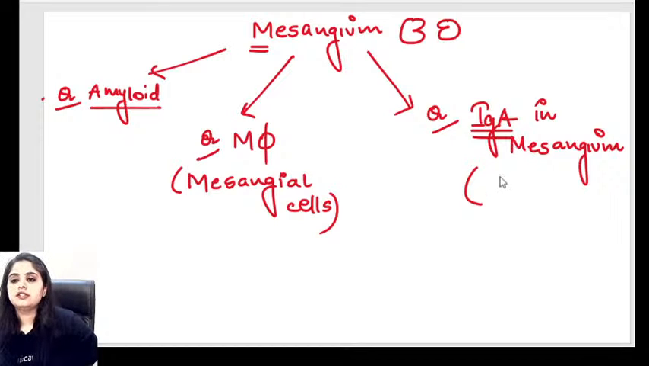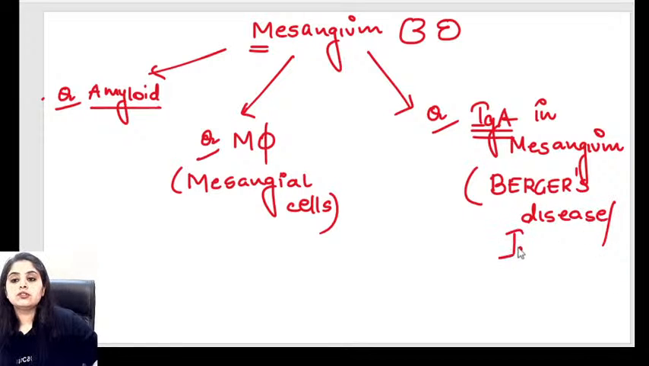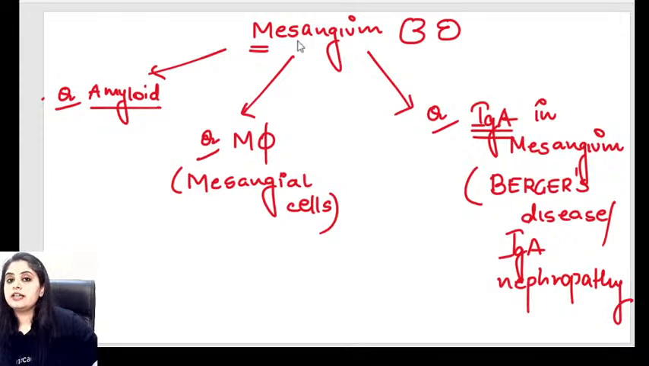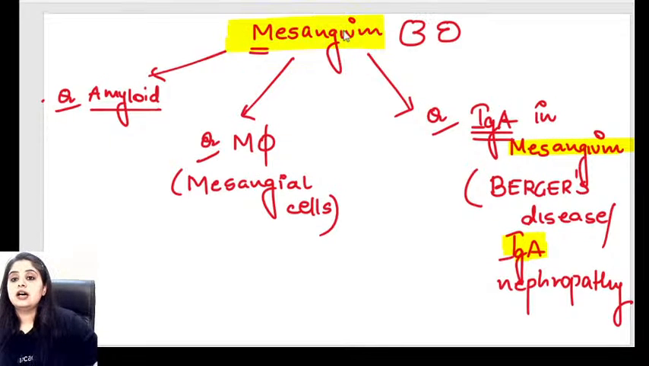Think, which disorder is it in adults? You say, ma'am, I know of this. It is known as Berger's disease, which you very famously also call IgA nephropathy. So over there, please remember, where does IgA deposit? It deposits in the mesangium. So these three mesangium related questions are very, very famous. And for NEET PG students, this information is more than enough.